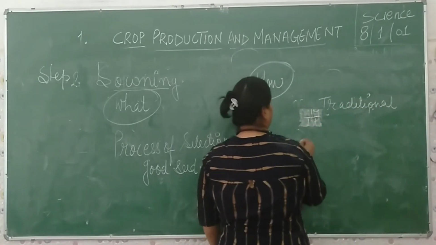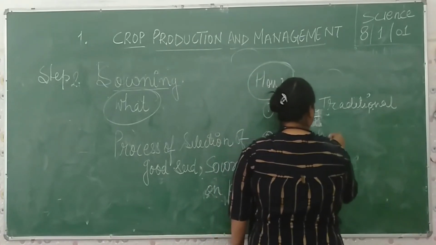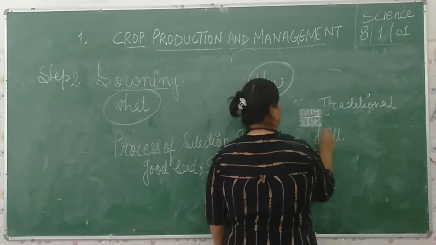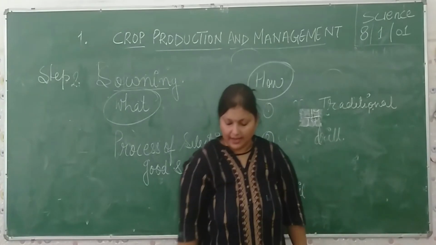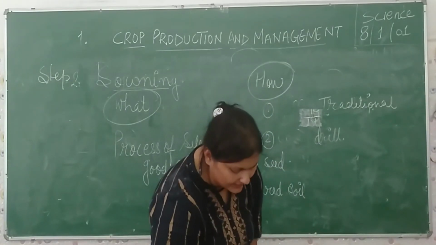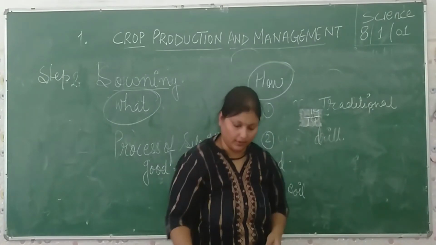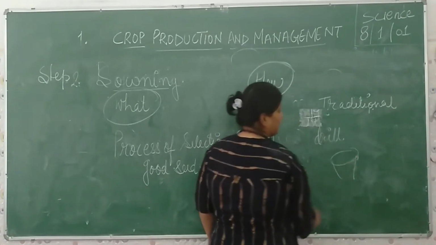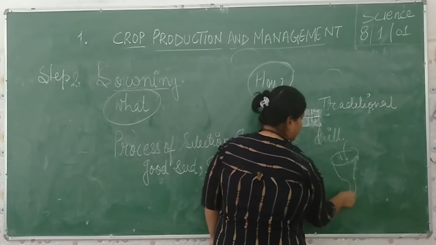Traditional method. Number 2 is the drill method. So what is a drill? D-R-I-L-L. What is the drill method? It is an advanced form. In this, the seeds are in a funnel-like structure. All the seeds are in this funnel, and this funnel is open.